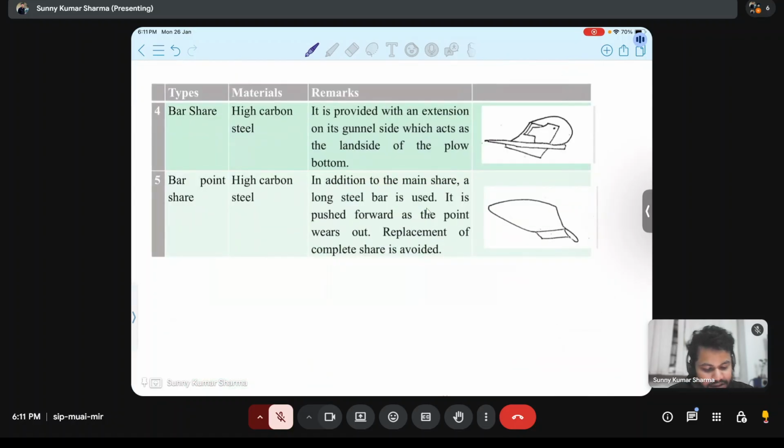Bar share has an extension on its gunnel side, and that extension acts as the land side of the share. Fifth is bar point share.